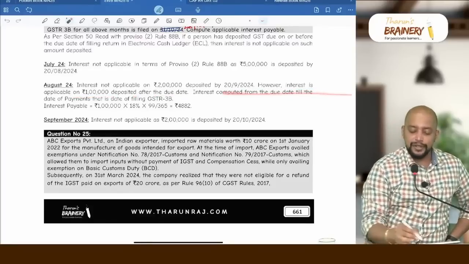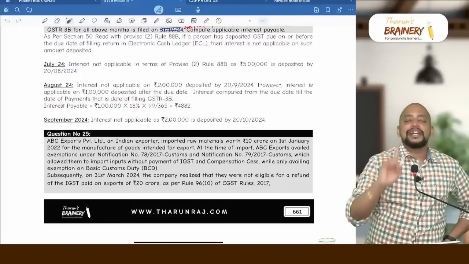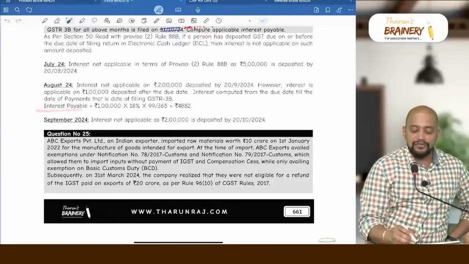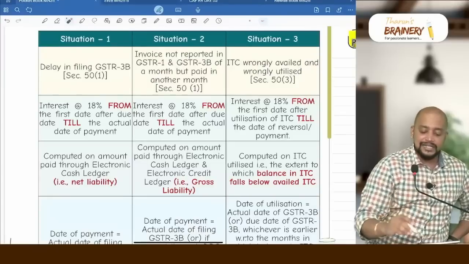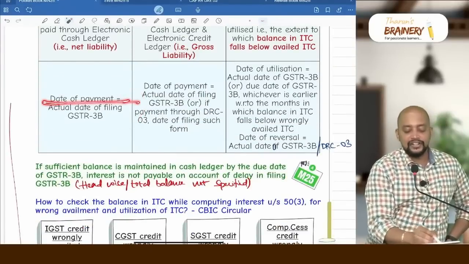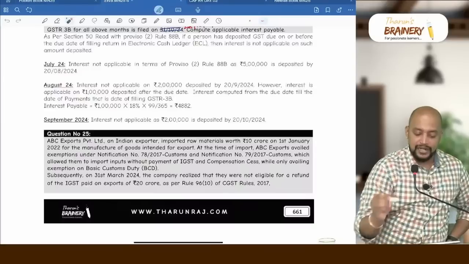Interest is computed from the due date till the date of payment, that is the date of filing 3B, because the date of payment of tax is the date of filing 3B only, and interest payable will be 1 lakh into 18% into 99 by 365. Where is it given? The date of payment is the date of filing 3B. Clearly I have given. Date of payment will be taken as the actual date of filing 3B because of that reason.